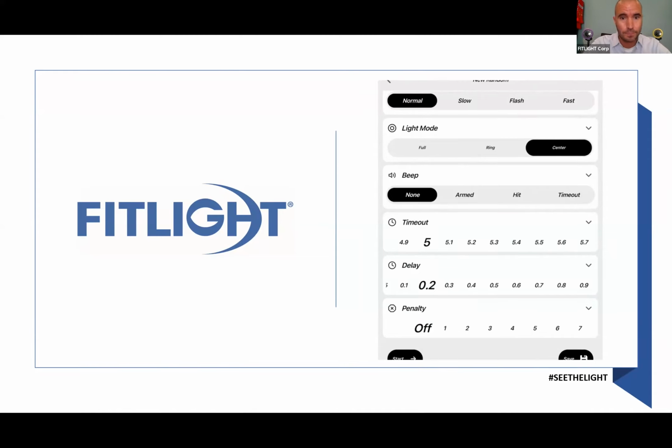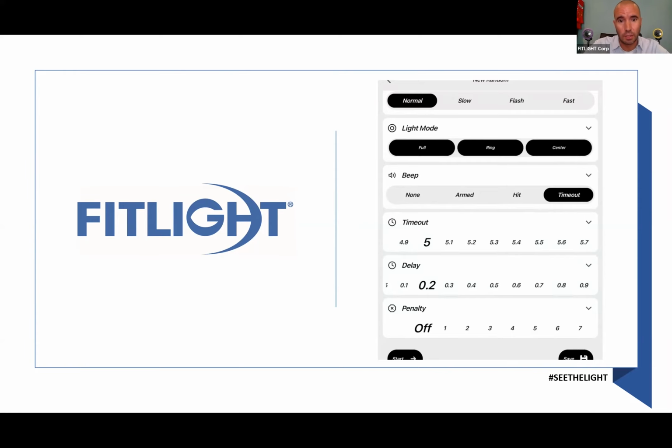lights that are right here, if you just use the center, they'll be difficult to see, and that could be level 3. Now, you can also have the light give a beep when it's either armed, when you hit it, or when you miss it, when the timeout is over. Or if you don't want to beep, it's a bit harder because obviously if you hear a beep somewhere, automatically you know that you have to turn and deactivate the light right there. And if there's no beep, you constantly have to be turning to see what light will go on next.